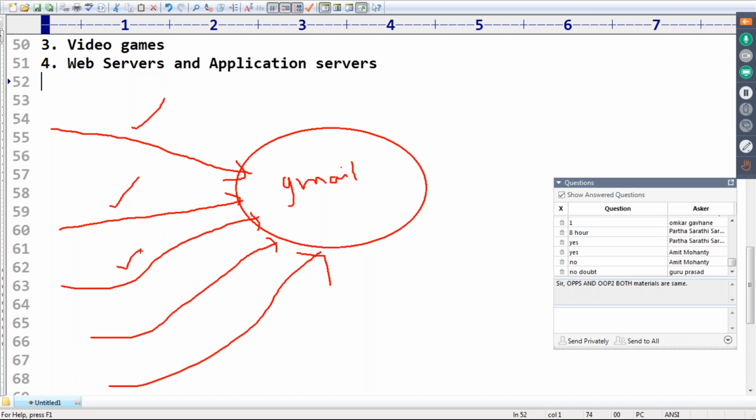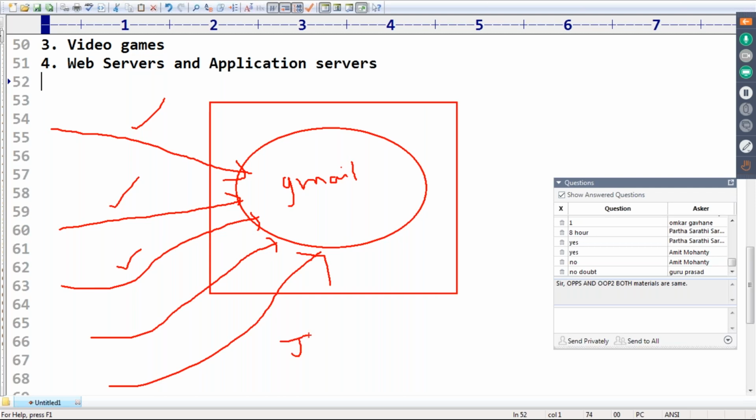So how does this happen? The Gmail application is hosted on some server, mostly an application server. Whenever a request comes, a separate thread is allocated for that request, and that thread is responsible for processing it. Around 60 or 70 threads execute simultaneously, so all the requests are processed at the same time.